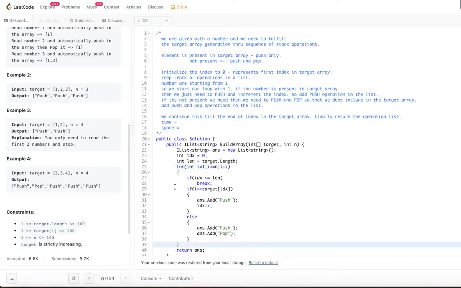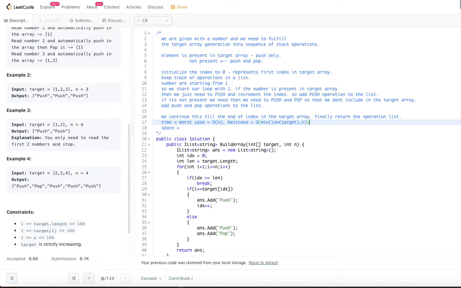But the best case, so let's write 2 complexities. Worst case is order of n, okay? And best case will be order of minimum of length of the target comma n.